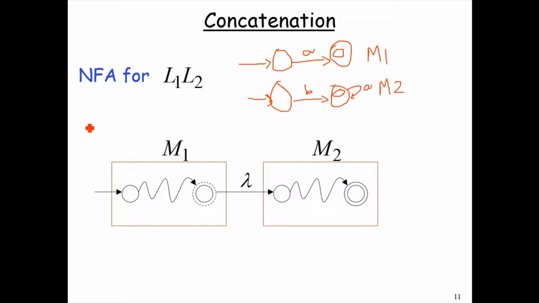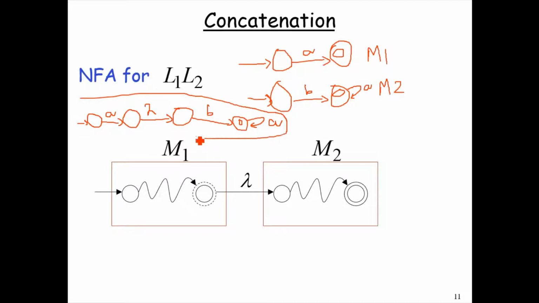For this purpose, the construction of the new NFA would start from the initial state of M1, then remove the acceptance of the previously accepting state of M1, and then initiate a lambda or epsilon transition towards the initial state of M2, and the remaining M2 would be drawn with its accepting state in the newly constructed NFA, which would be the concatenation of M1 and M2, accepting language L1 concatenated with L2.